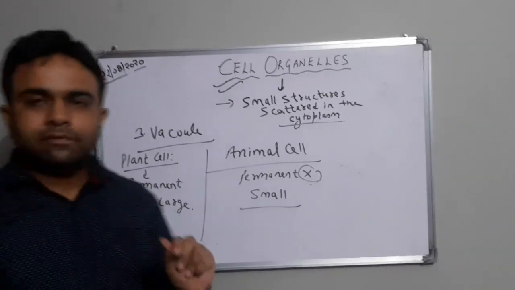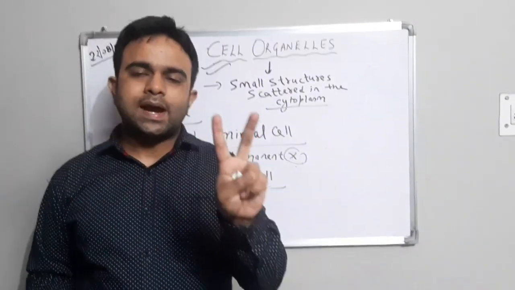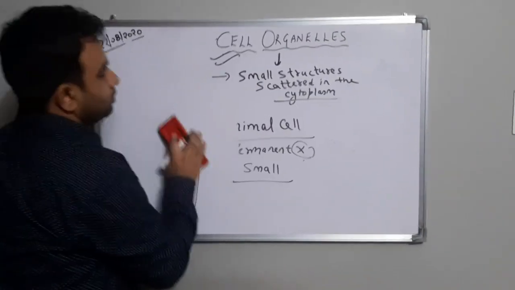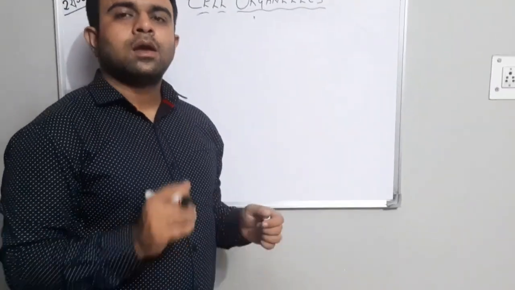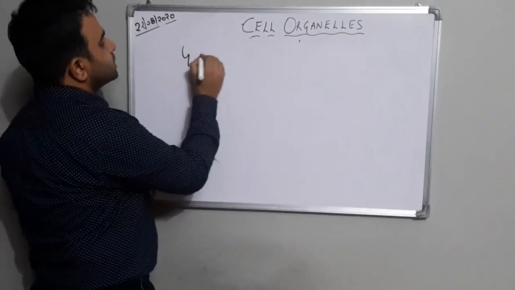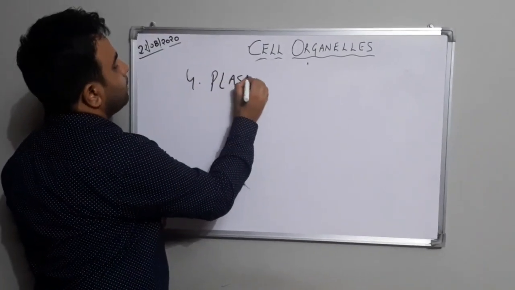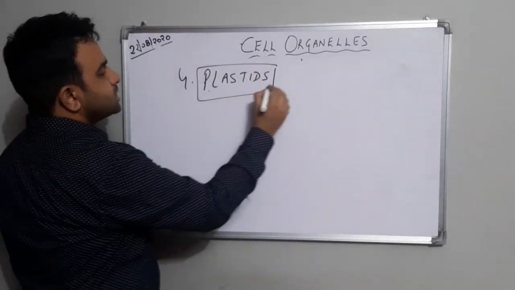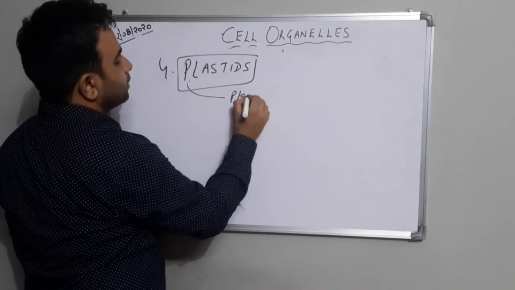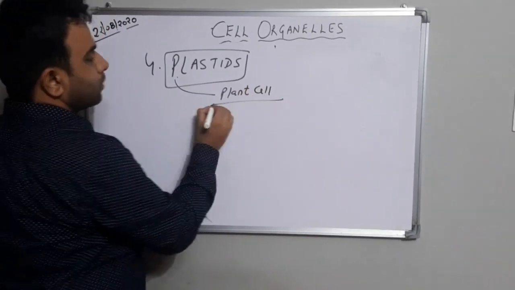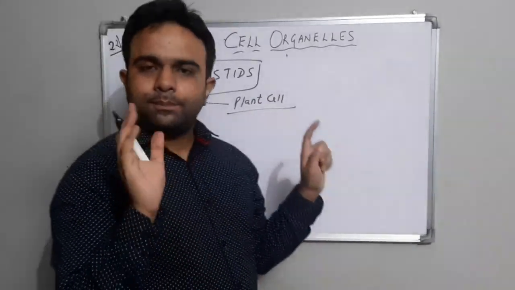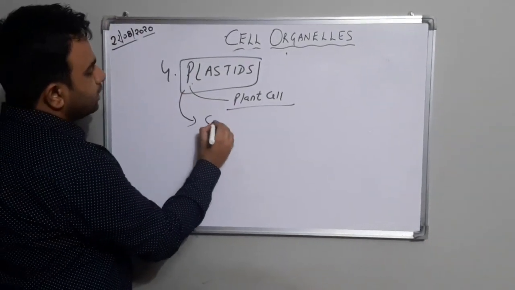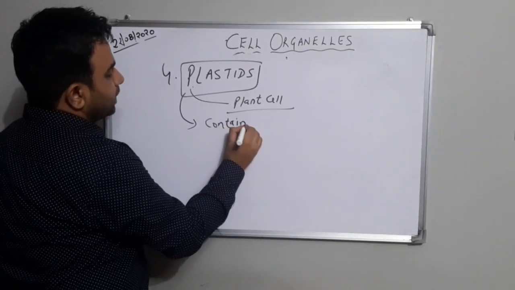So students, we are done with three organelles: ribosomes, mitochondria and vacuole. Now the fourth organelle which we will study is plastids. P for plastids and P for plant cell. Plastids are only found in plant cells. This is the first point. Plastids contain certain pigments.